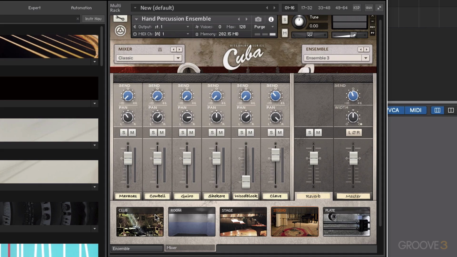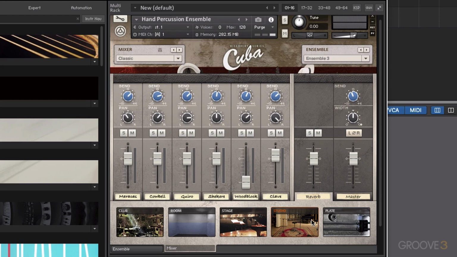So let's try some of these out. Depending if we want something quite big or quite tight, we can go for a different reverb sound. We have solo and mute for the reverb as well.